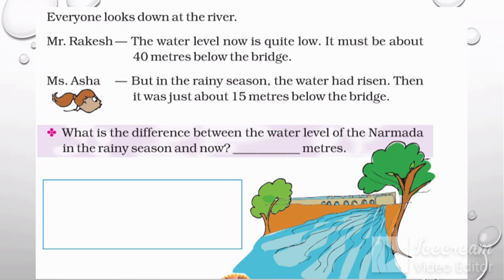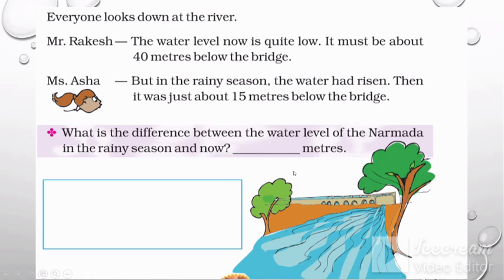And then their teacher Miss Asha said, but in the rainy season, the water had risen. Then it was just about 15 meters below the bridge. Now, a question arises: what is the difference between the water level of the Narmada in the rainy season and now?